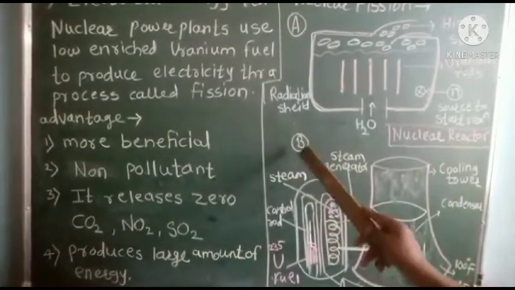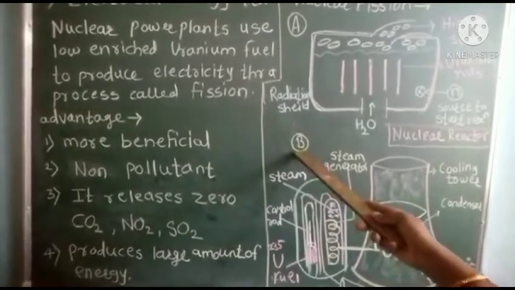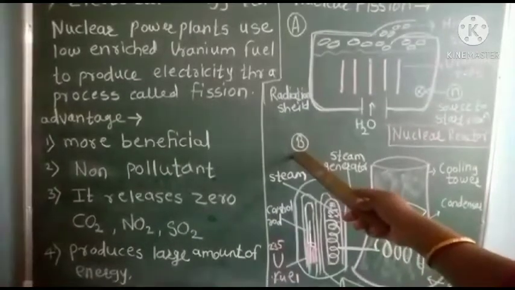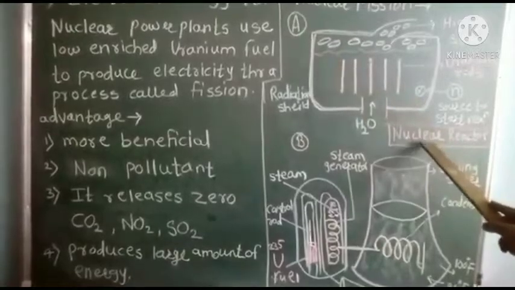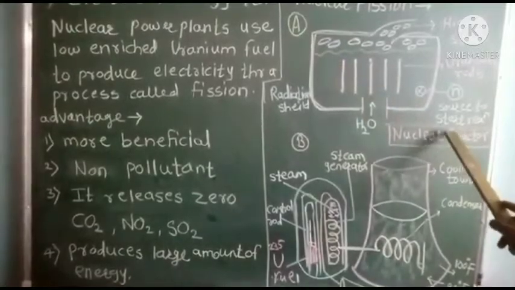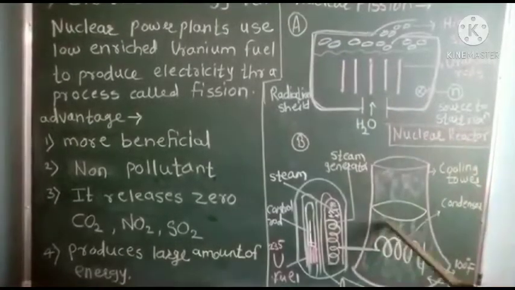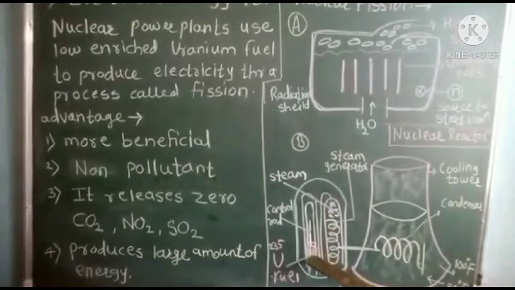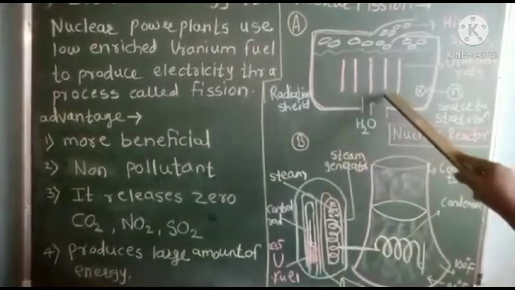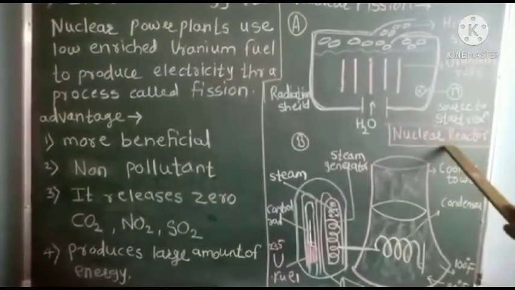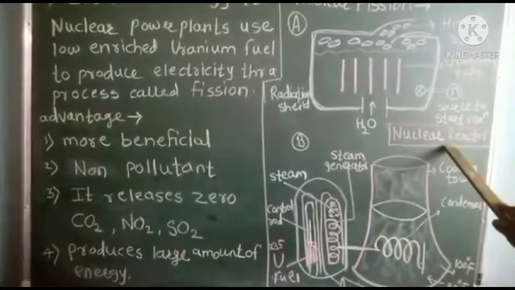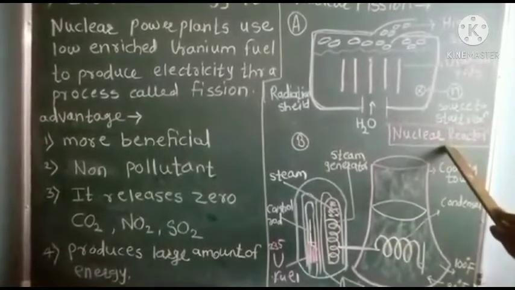The second diagram, B, is the schematic diagram of a nuclear power plant, and A is the diagram of a nuclear reactor. Here is the nuclear reactor in the nuclear power plant, and the arrangement of the nuclear reactor is as shown in figure A. The nuclear reactor is the heart of a nuclear power plant.